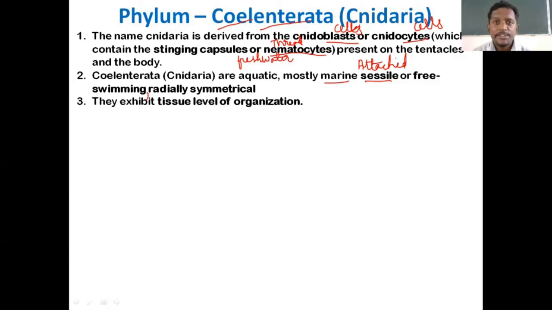They exhibit tissue level of body organization. In session 1 of Animal Kingdom, I said the first level is cellular level. In Porifera you saw the body was formed at cellular level of body organization. Now, as I said, we are proceeding from one phylum to another phylum, and we can see many advanced characters.